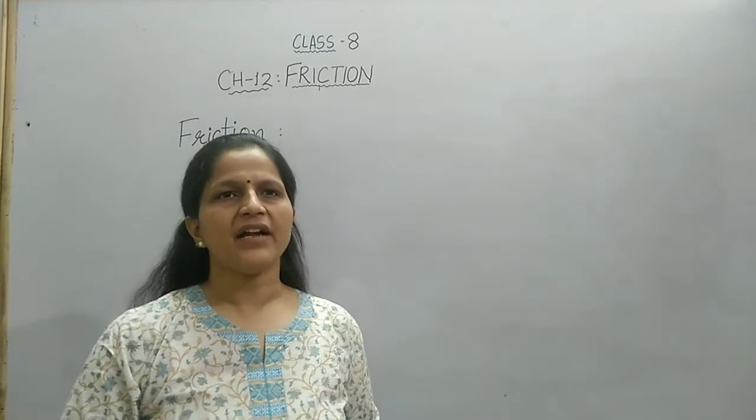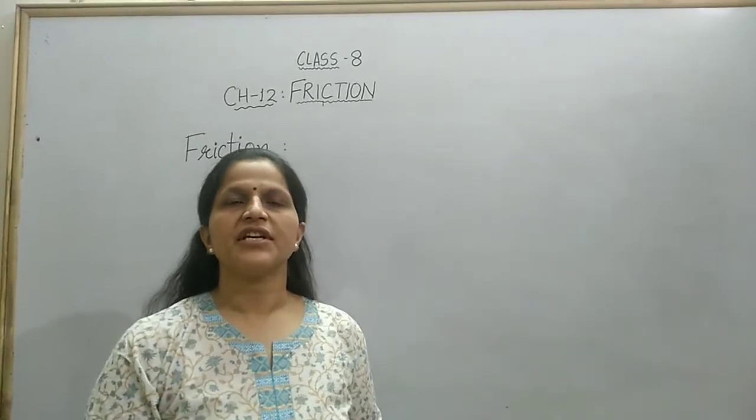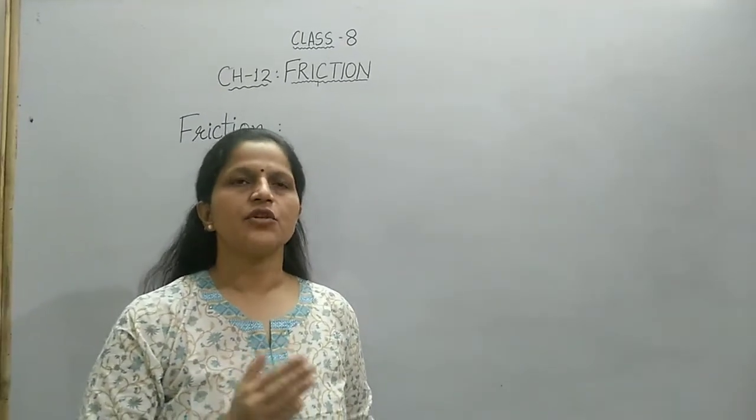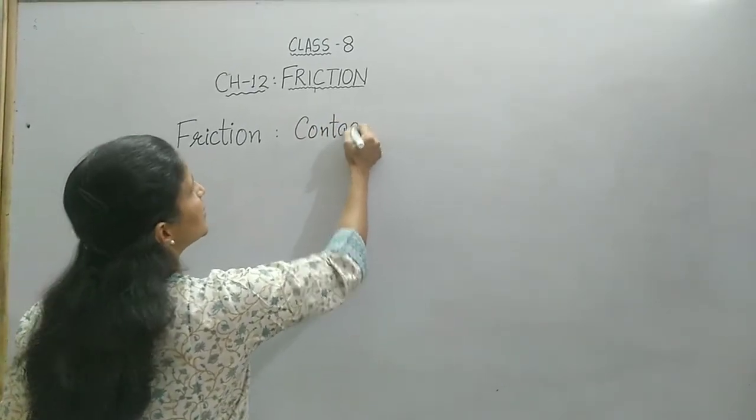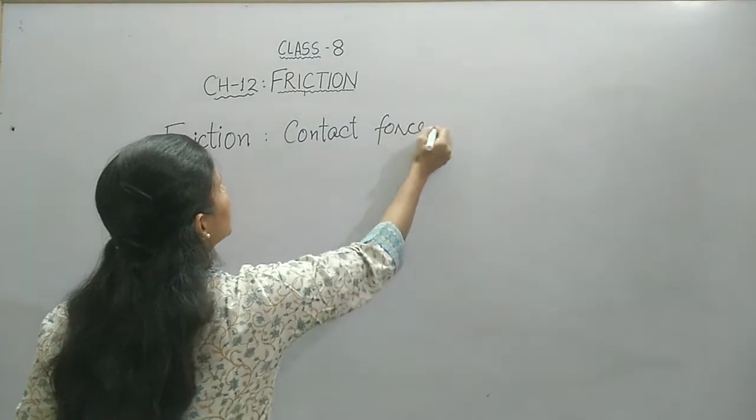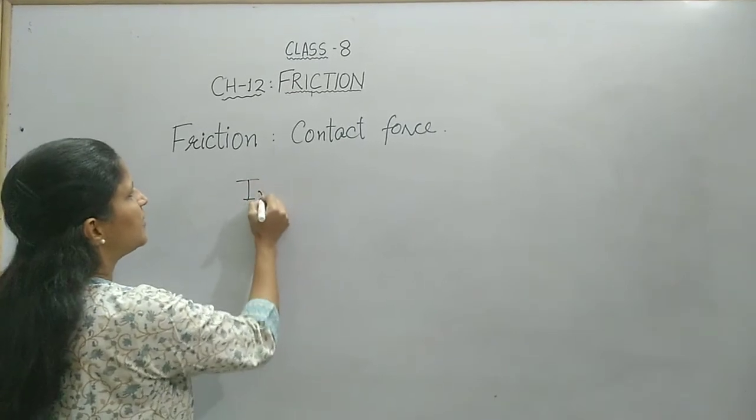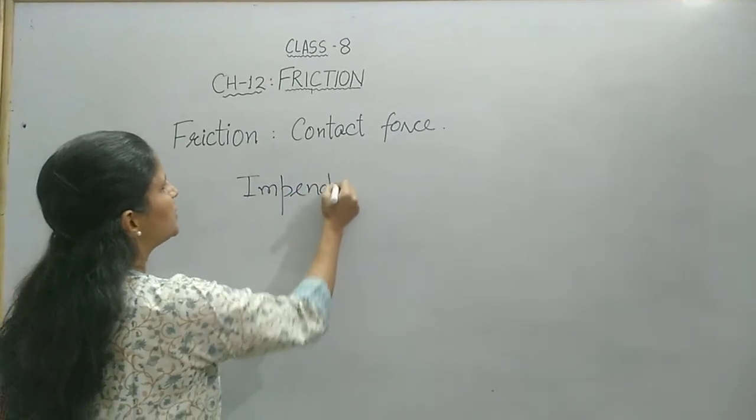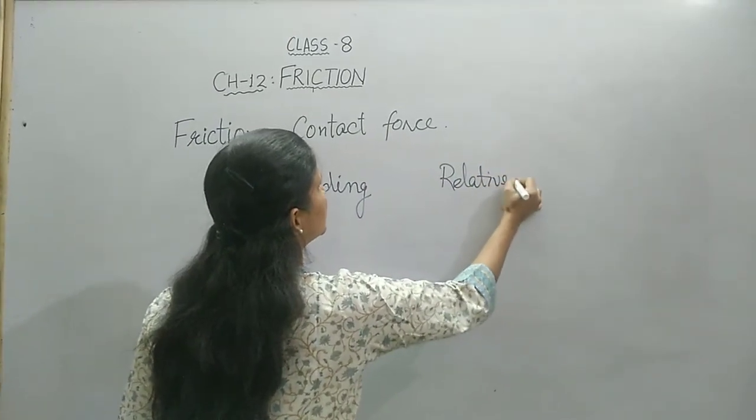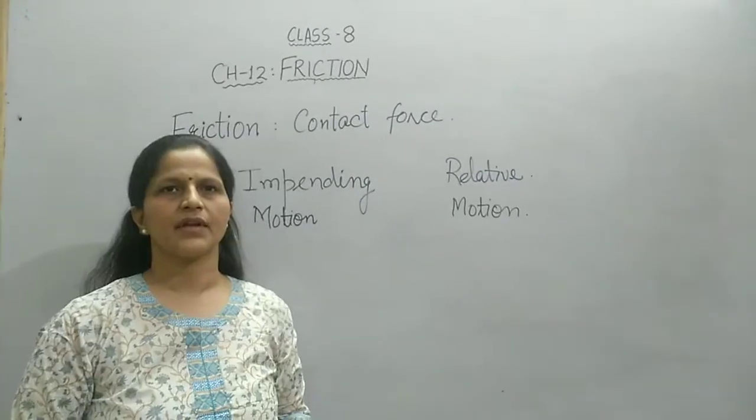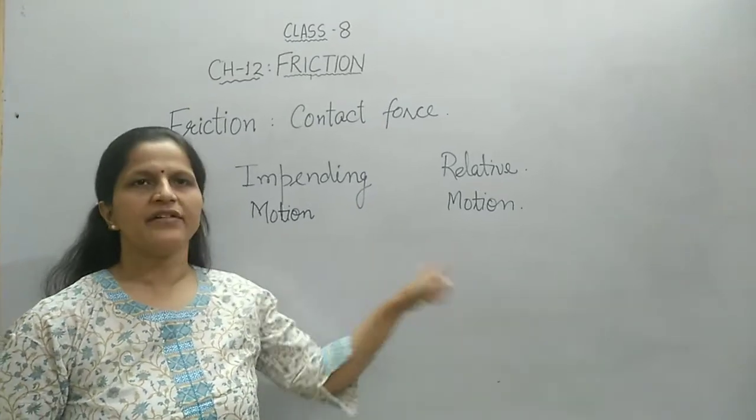So let us look back again into the concept of friction. So what is friction? Friction is a type of contact force, and this contact force comes into play whenever there is relative motion or impending motion between two surfaces. So I have used two terms here, one is impending motion and one is relative motion. Let us see what we mean by the terms impending motion and relative motion.